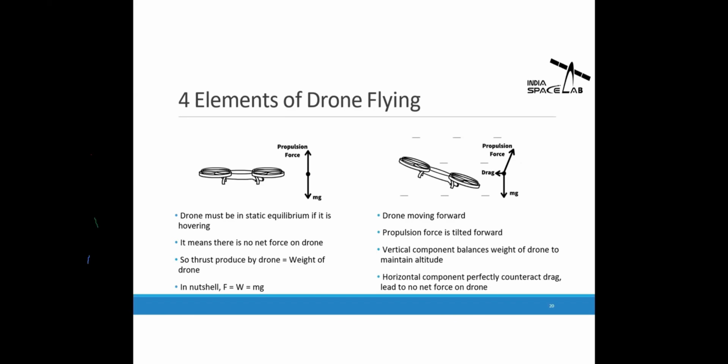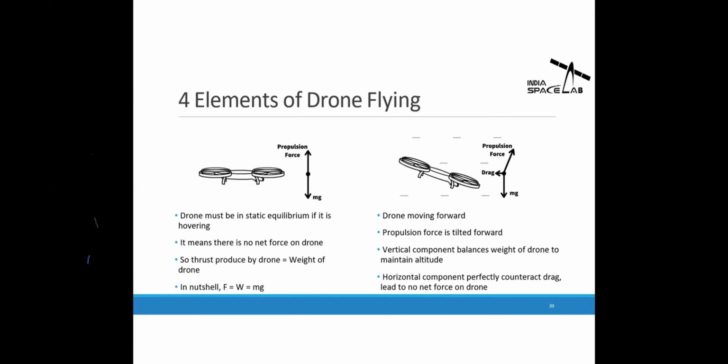But what if we are moving forward or backward? What should be the direction of these forces? First of all, the gravity force will always act at the bottom only, as we know. Second is the lift force, which is always straight at the top. But now the thrust and drag positions will change. Since the drone is moving forward, the drag force will definitely oppose it, so the drag force will be on the back side. But the propulsion force, which is thrust, will be on the front side. So you can see that whenever we move the drone, the propulsion force and the drag force always change. This is the physics used to move a drone in the air.